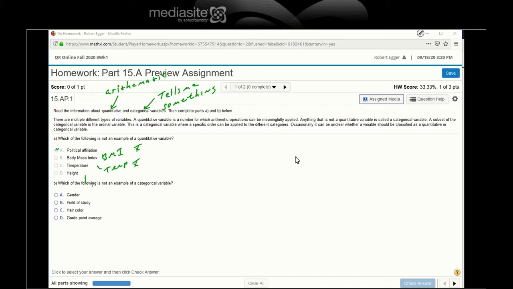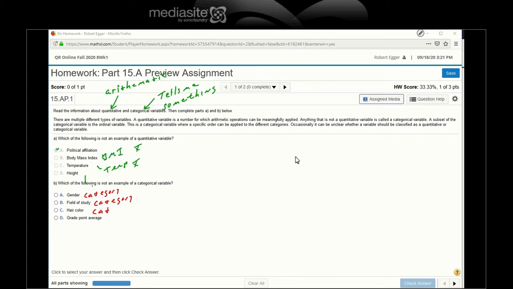Field of study: English lit, Shakespearean literature, engineer, scientist, physicist, chemist, politician, political science, excuse me. Field of study, that's a quality, that's a category. Hair color: redhead, blonde, brunette, green hair.